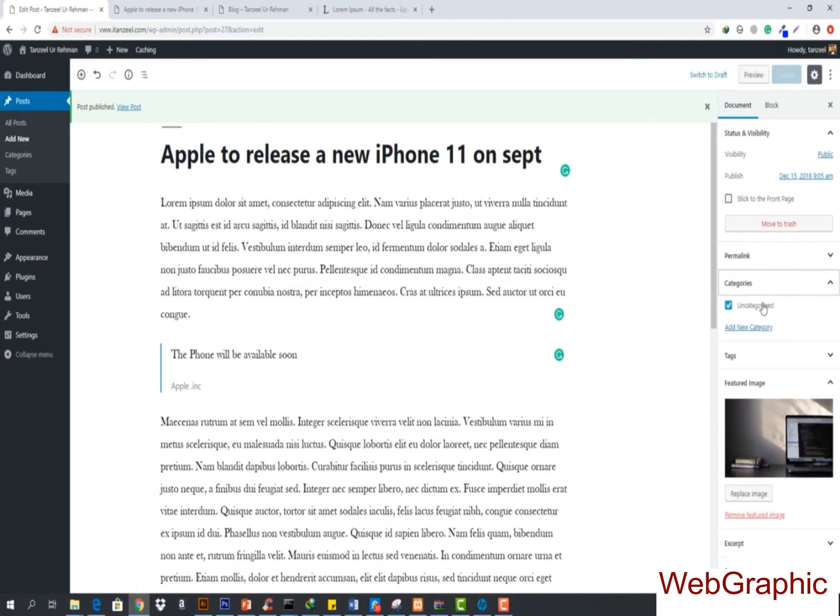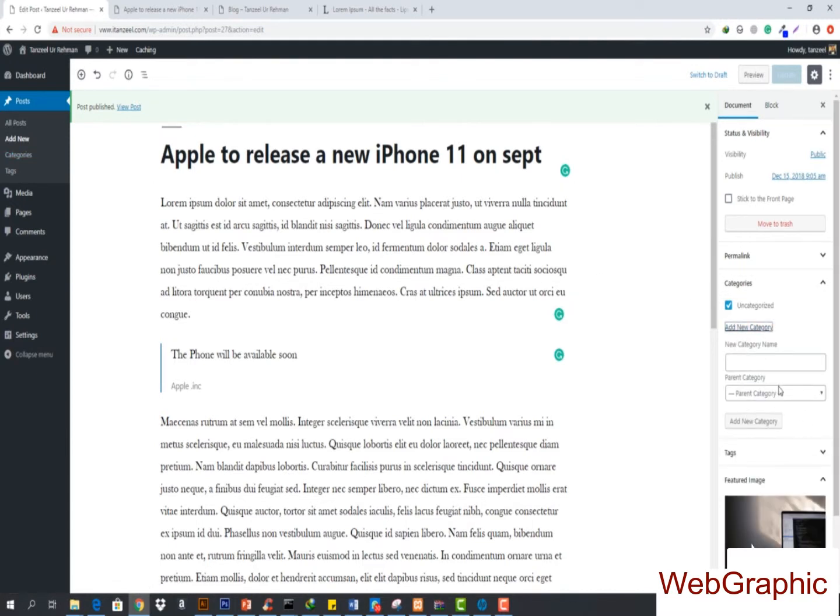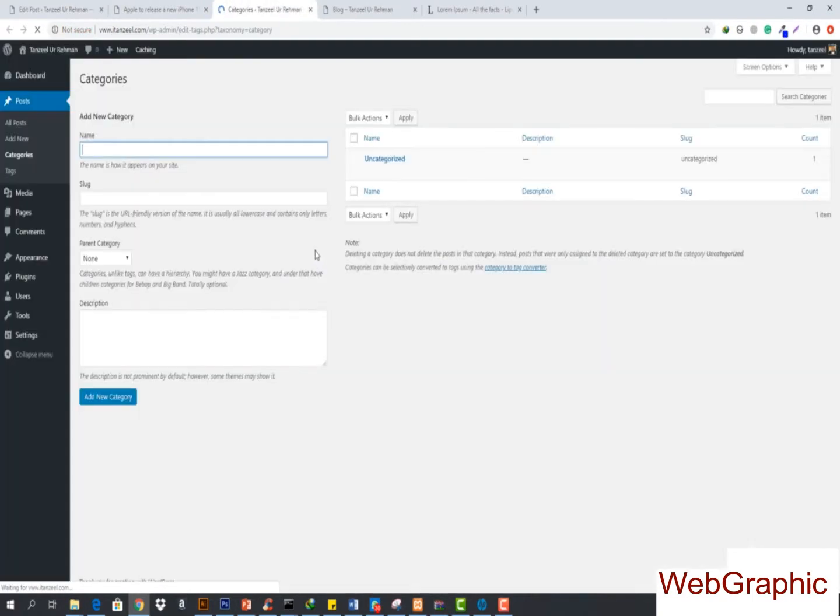In the categories, you will basically see a list of all the categories that your post has. So you can see that this is actually uncategorized, and it is selected, and we don't have any other category. Now if you want to add a new category, you can select add new category from here, and then add the category from here. But I would not recommend you to add it from here. Always make sure that when you are adding the category, you go to the categories section and add it from there, so that you are also getting a list of all the categories, and you can also change your previous categories that we have.